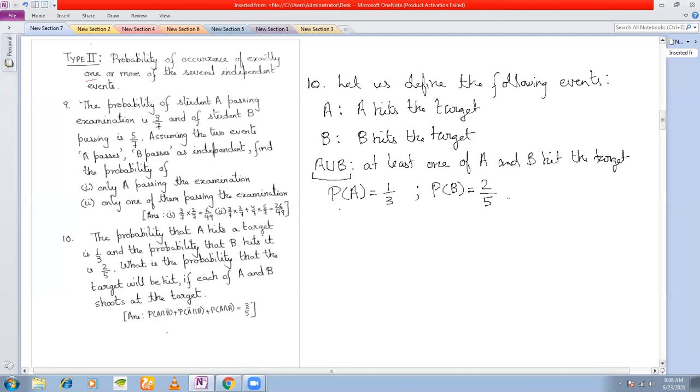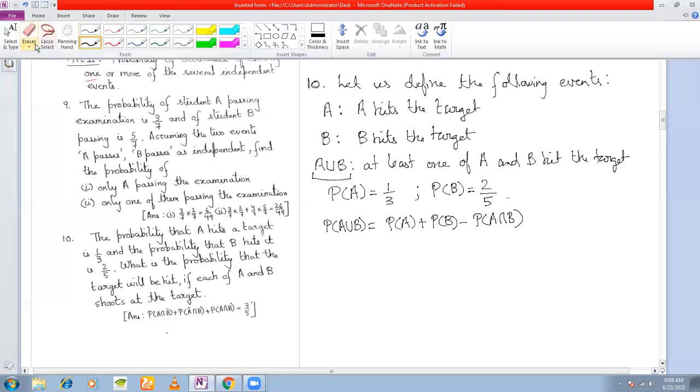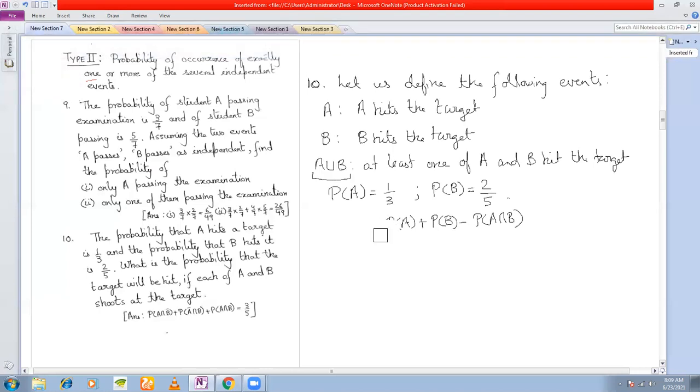But the problem here is that in order to find A union B, you need P(A), which we already have. You need P(B), and you also need the probability that A and B hit the target together, right? If you see, P(A intersection B) is not given to you, isn't it? So that is why we will not be using this. What instead we'll be using is